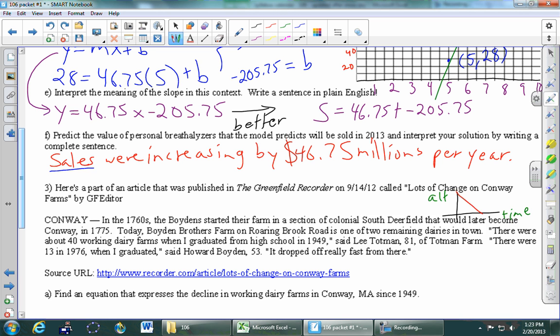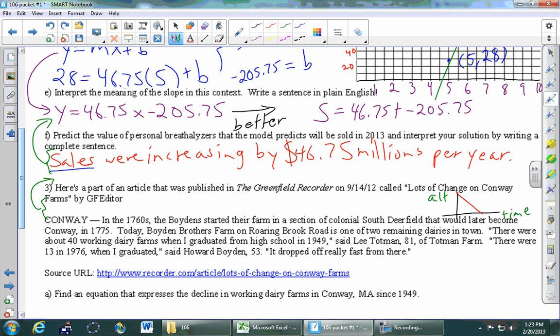All right, part F. Predict the value of personal breathalyzers that the model predicts will be sold this year, 2013, and interpret your solution by writing a complete sentence. So I'm going to start putting some arrows in here. So this is actually the answer to part E. And I'm going to squeeze in down here the answer to part F.